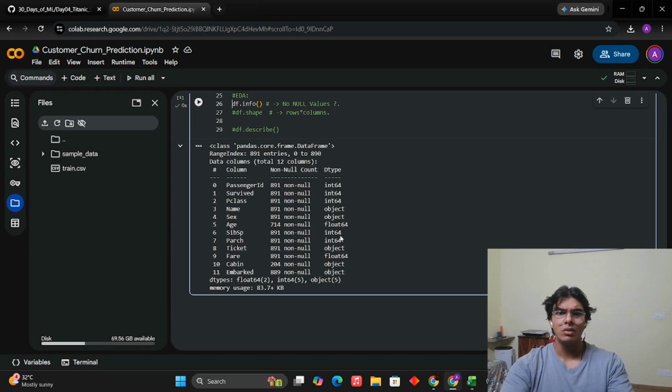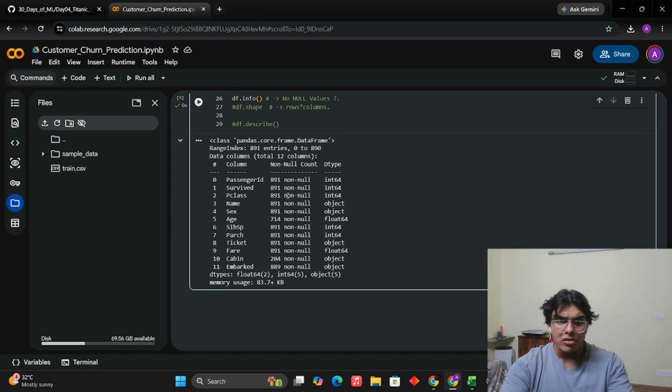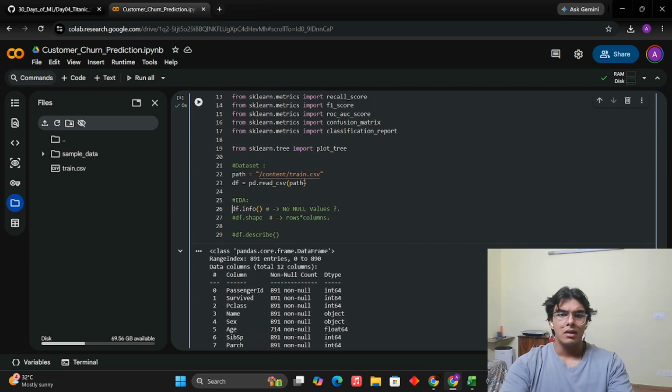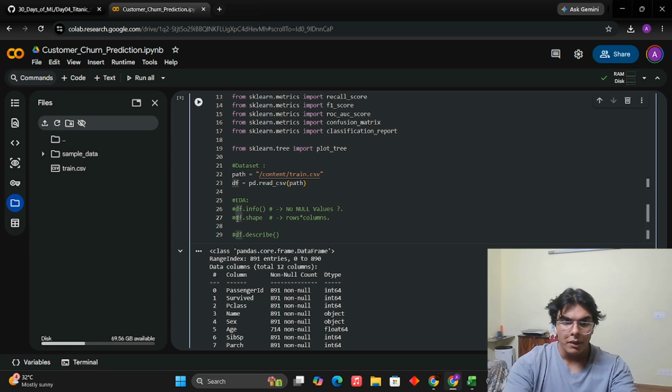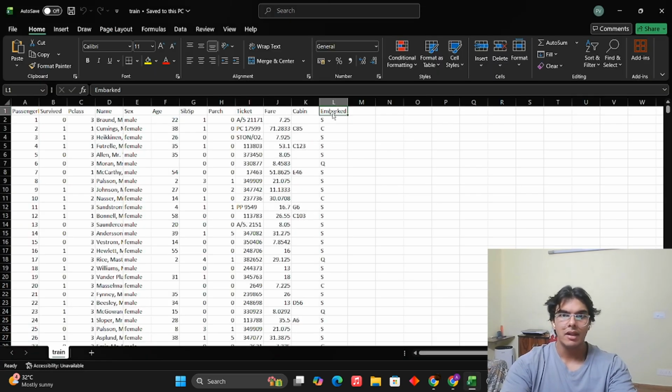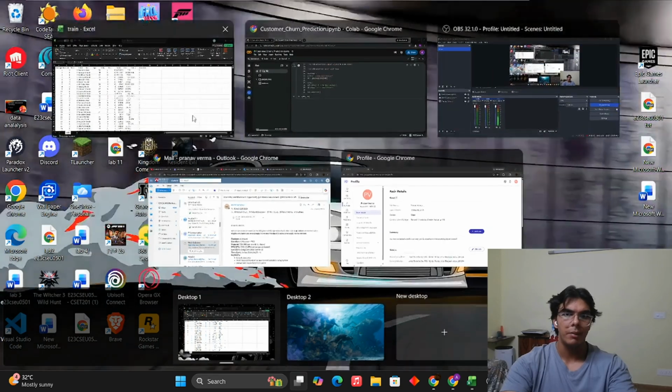So there are no null values. Let me just check. PassengerId, Survived, it's typical. Okay, no null values in here. Then we go on to df.shape. This will tell us how many rows and columns are there in the data. 891 by 12, simple as that. We can also count that here. So 12 means that these are 12 in number, and 891 means these rows that are scrolling down. Okay, typical.